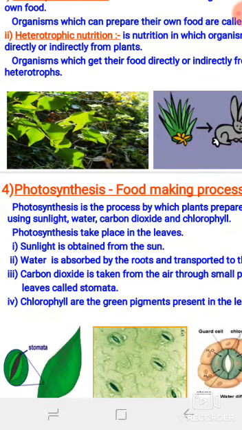Students, in the next video we will discuss the complete mechanism of synthesizing food by plants with the help of photosynthesis, how it takes place in the plant body, and what the necessary conditions for that are.